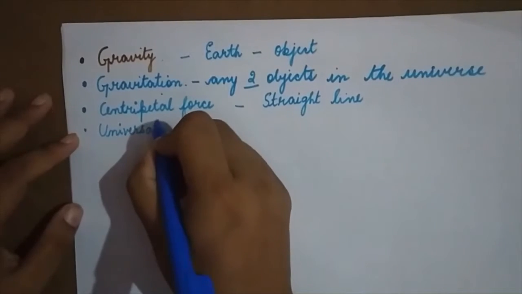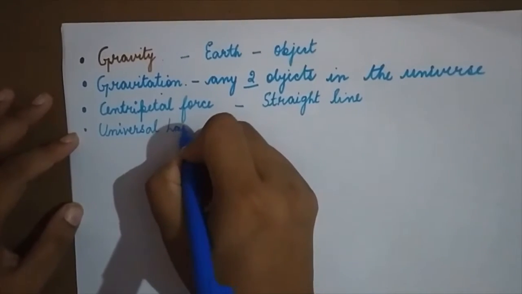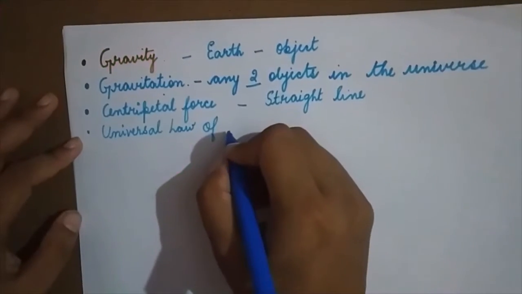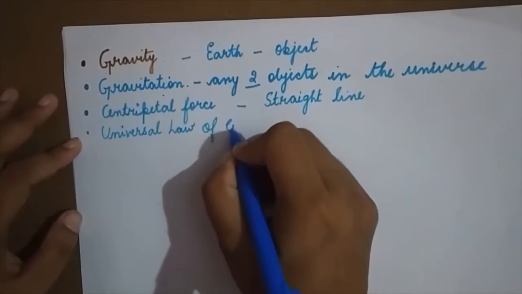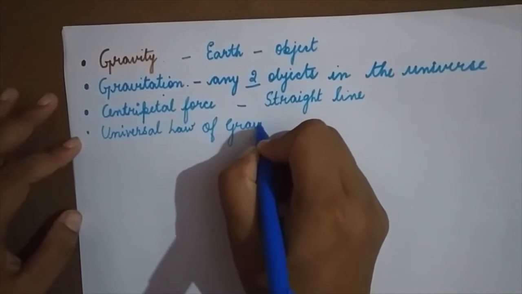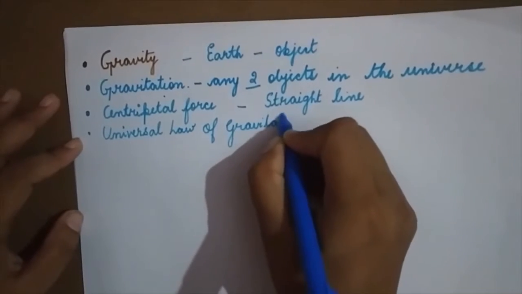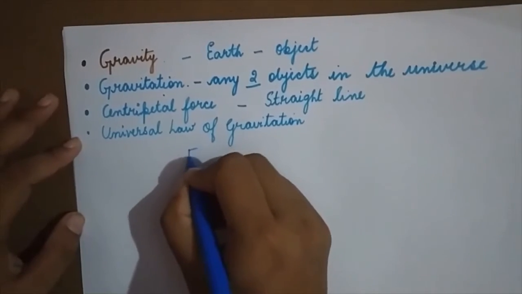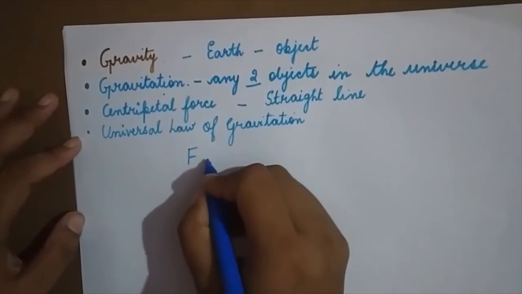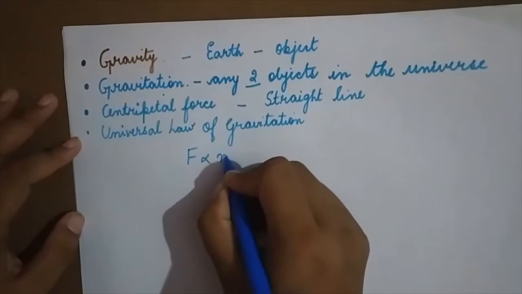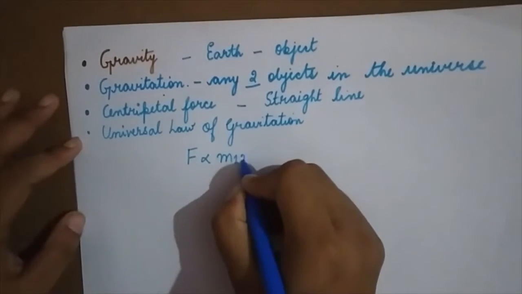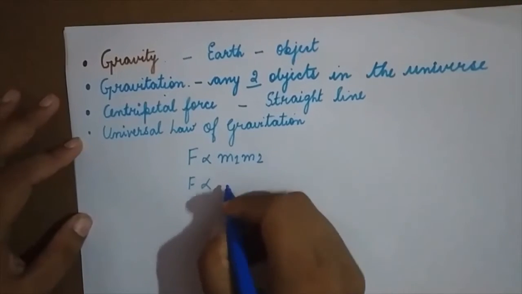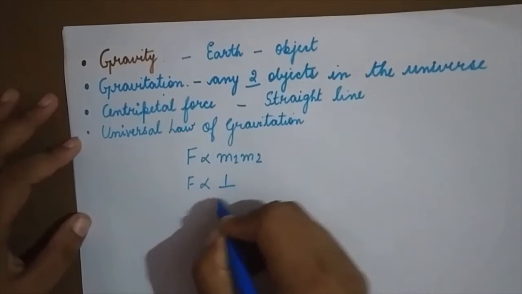According to the universal law of gravitation, the force between any two objects is directly proportional to the product of their masses and inversely proportional to the square of the distance between them.